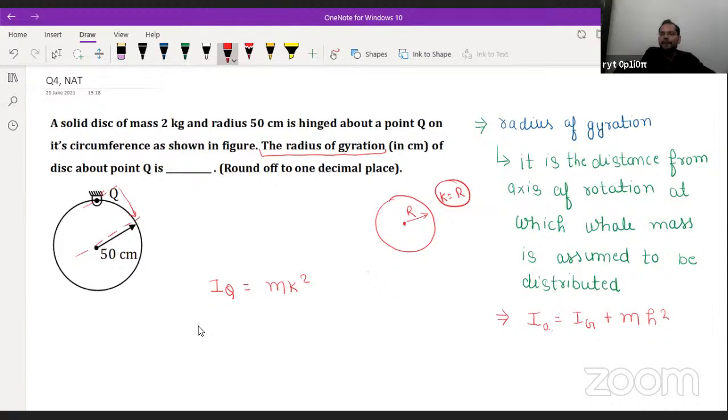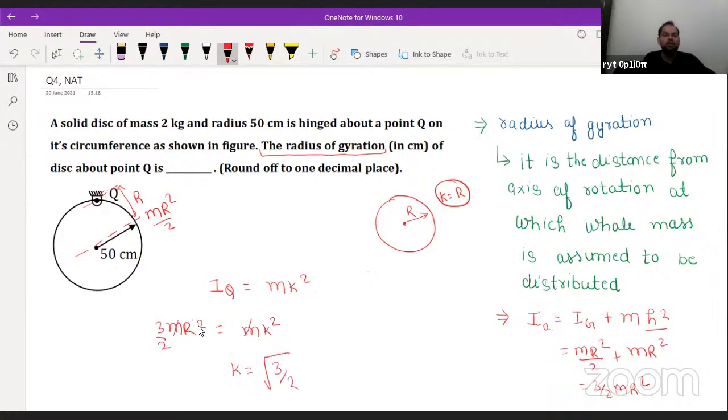We know very well that about the centroid, the mass moment of inertia is mr square by 2. So Ig equals mr square by 2, plus mass m times h square, where h is the distance we are shifting, that is r only. So we write r square. From here you will get 3 by 2 mr square. When you equate it to mk square, m will cancel out, and you will get K equal to root 3 by 2 times r.